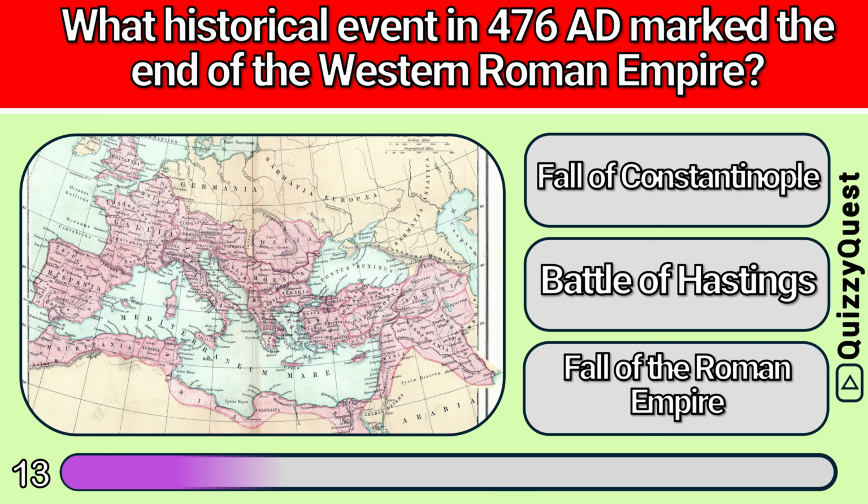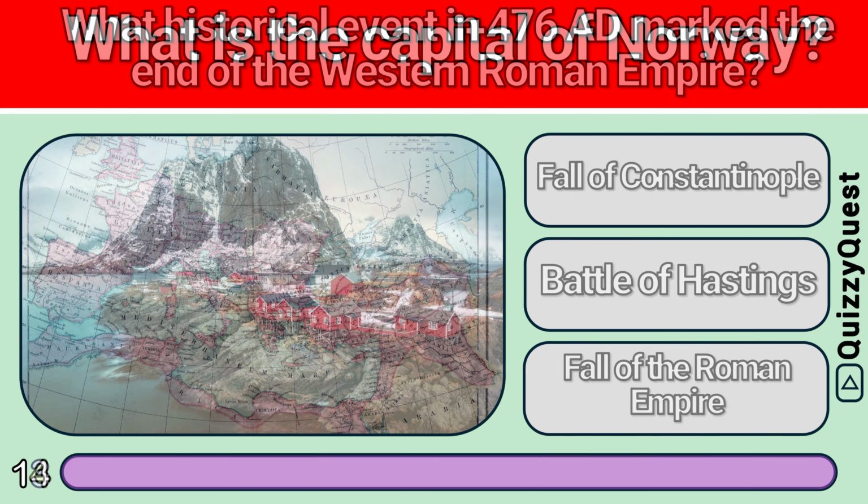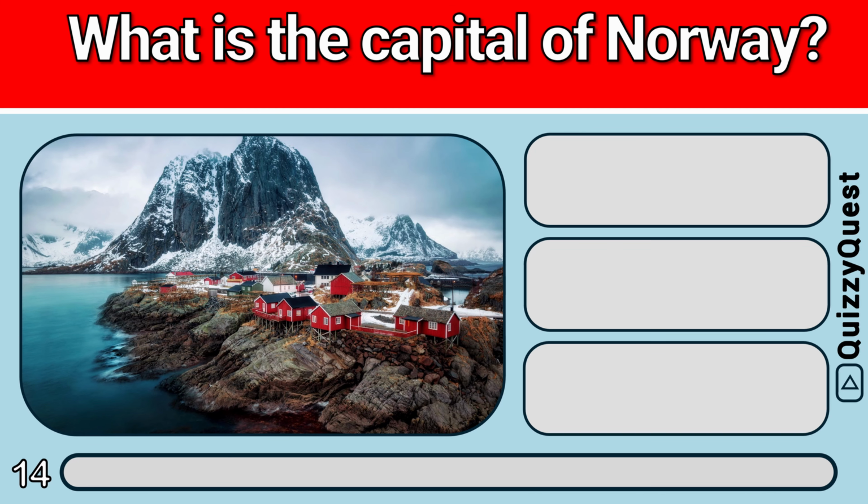Is it A. Fall of Constantinople, B. Battle of Hastings, or C. Fall of the Roman Empire? It is C. Fall of the Roman Empire. What is the capital of Norway?